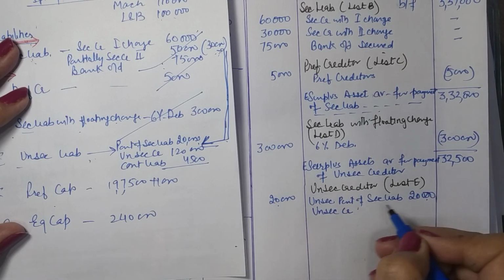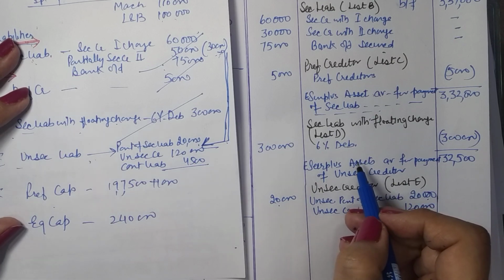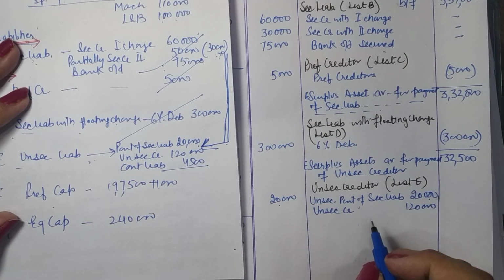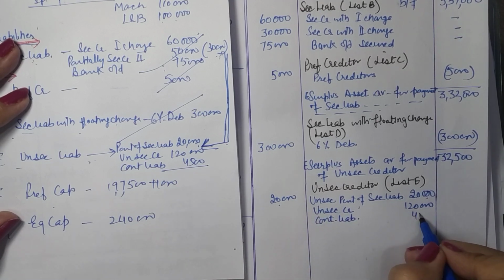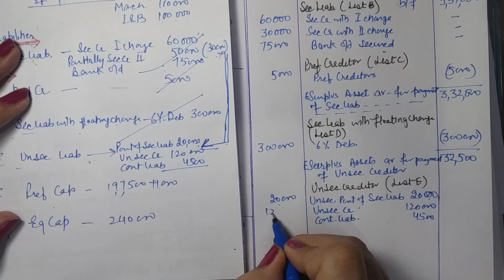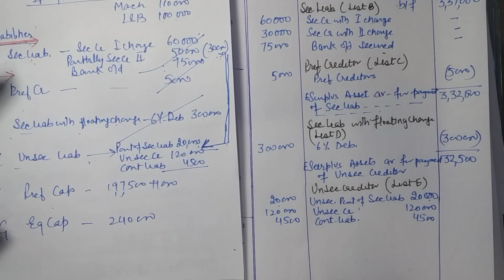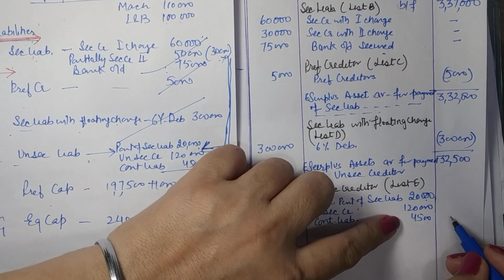Unsecured creditors, sometimes when we are writing debentures, their interest may also be pending, so interest will be paid here along with this. Okay, anyhow it is not the case here. Contingent liability for bills which is likely to devolve, so these are the liabilities. Now we are not bothered whether these will be paid or not, because it is not the actual payment. We are just to show that these are pending.